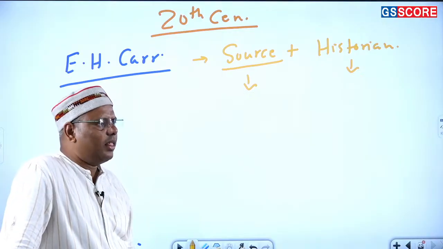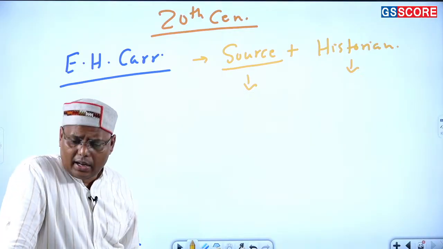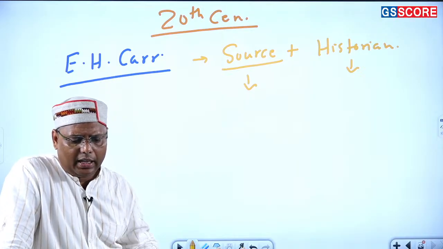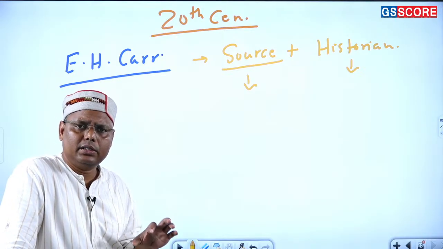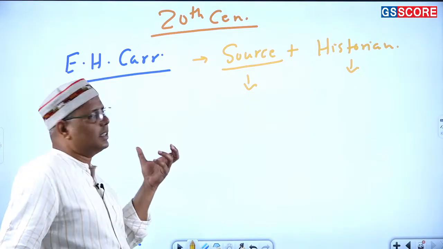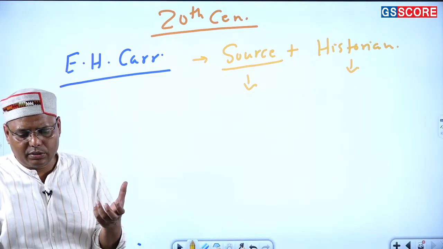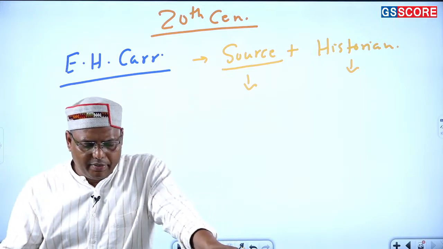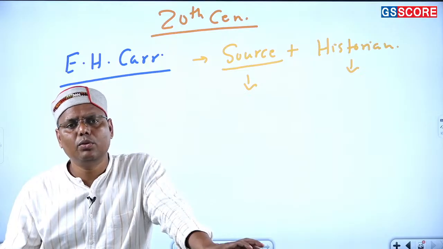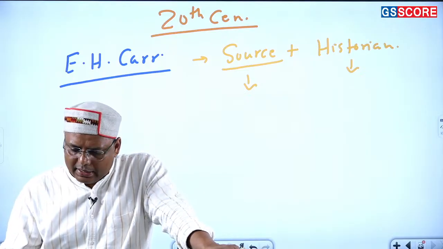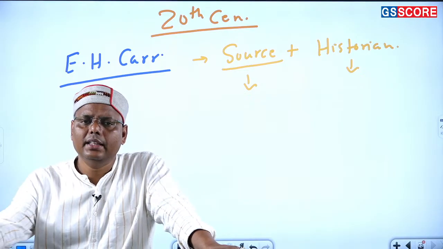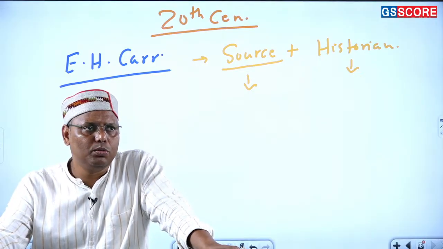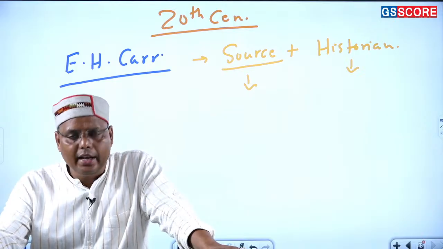So their background, the era in which they are there, everything combined even influences the historian also. And this is the reason why E.H. Carr is saying that history is basically a sort of dialogue between the sources and the historian. Now this is one of the most scientific ideas that we follow for history. And in fact, I must say that E.H. Carr is one of the most reliable persons to understand history.